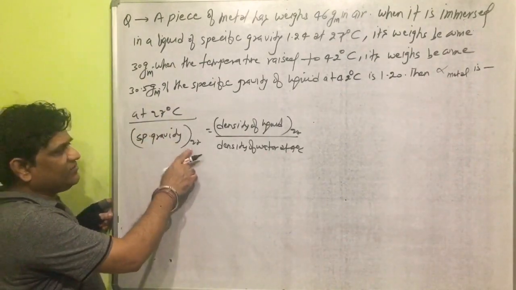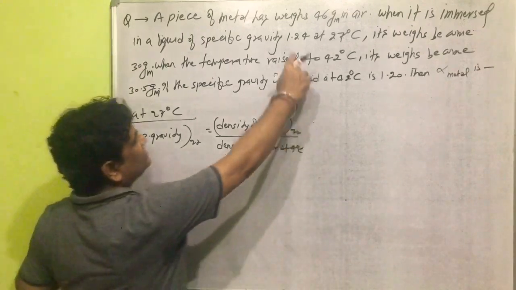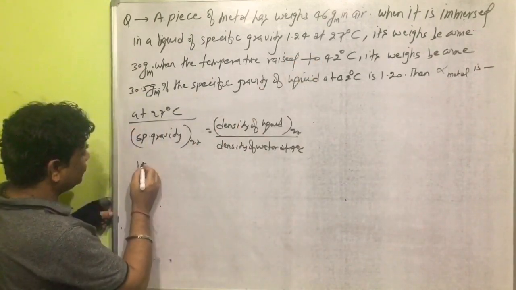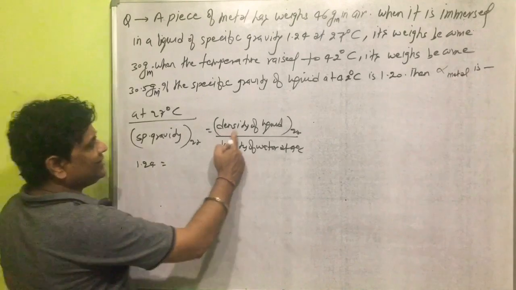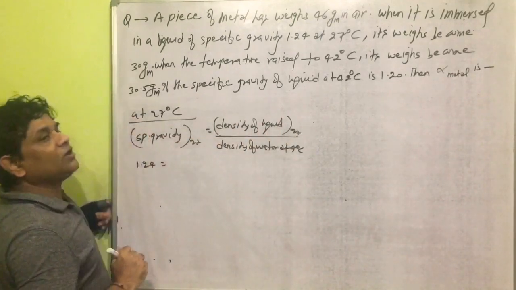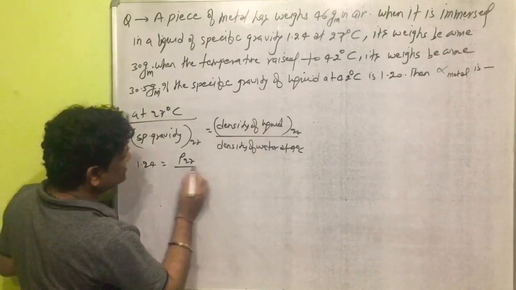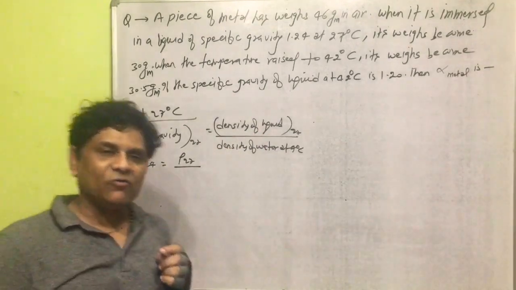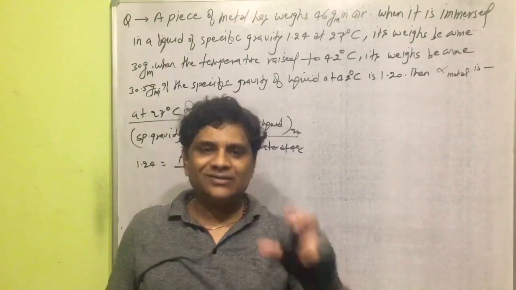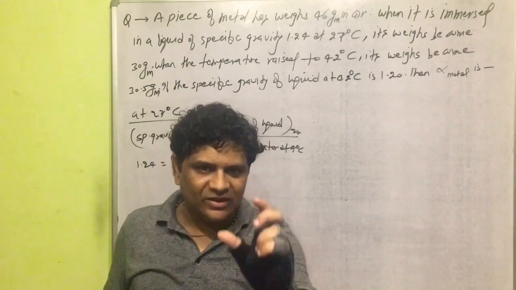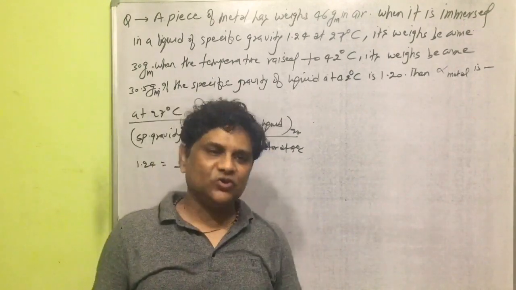The specific gravity at 27 degrees Celsius is given as 1.24. The density of the liquid at 27 degrees Celsius is rho 27, divided by the density of water at 4 degrees Celsius. This is a constant value and its value is 1000 kg per cubic meter.